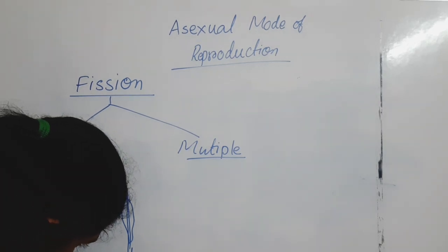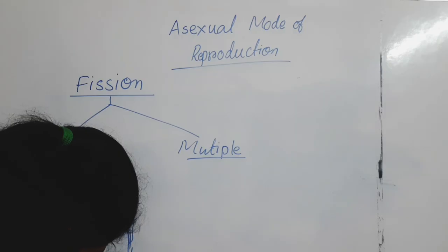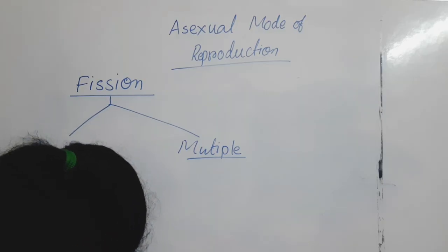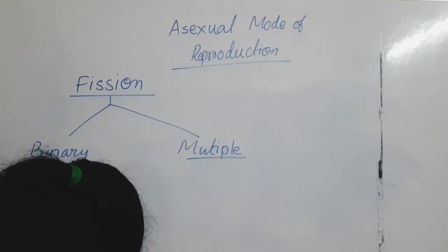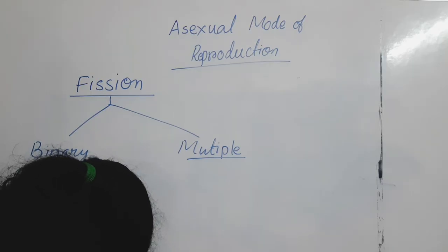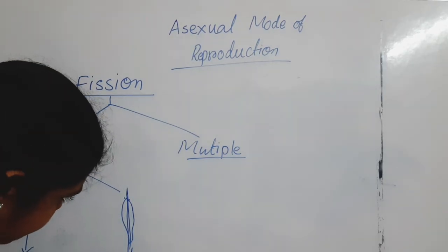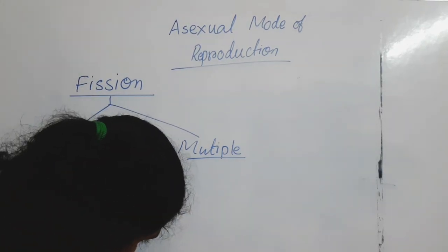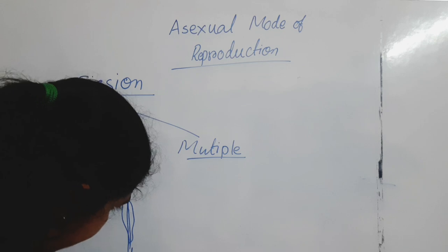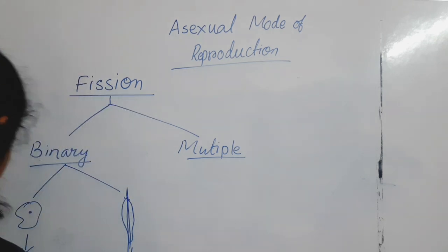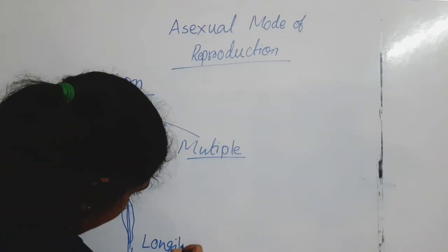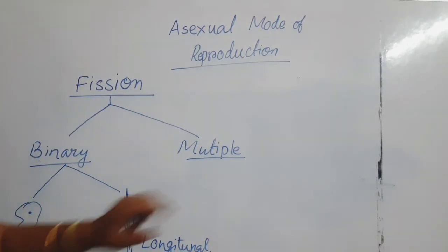If you remember that structure, that longitudinal section is there, and then two daughter cells have been formed in case of Leishmania, right? So that is transverse and that is longitudinal.